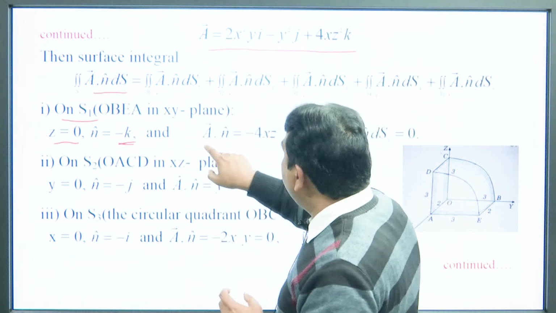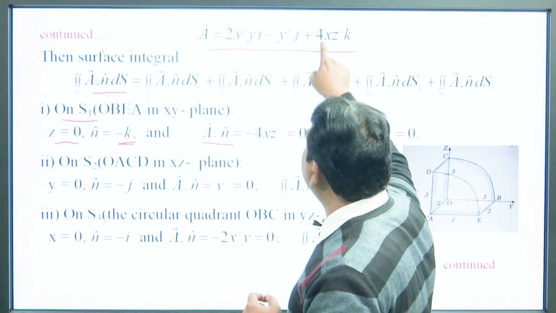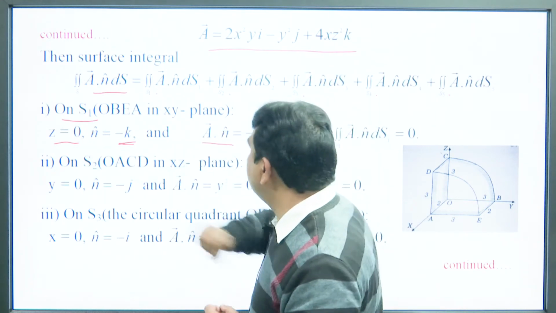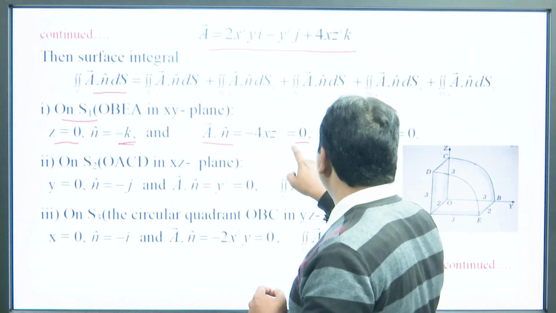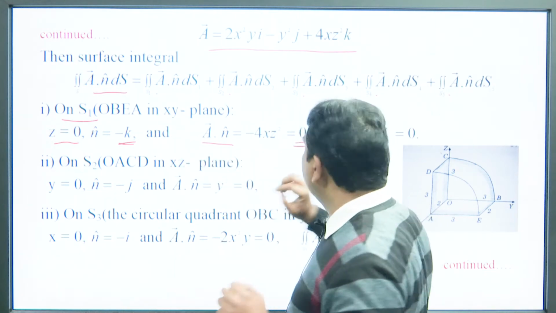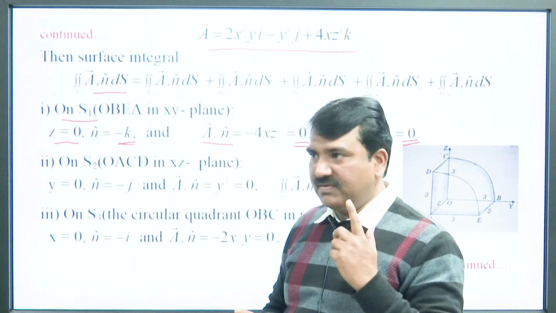So, finally, when we find the dot product A dot n, we will get 4xz squared minus 4xz squared, and z is 0. So, finally, its value becomes 0. So, the integral of A dot n along this surface S1 becomes 0. For S1, A dot n is 0.